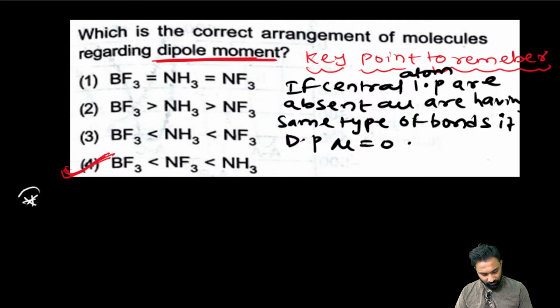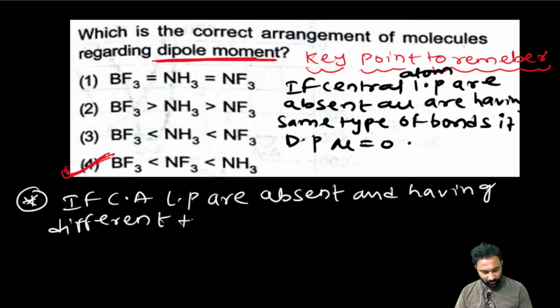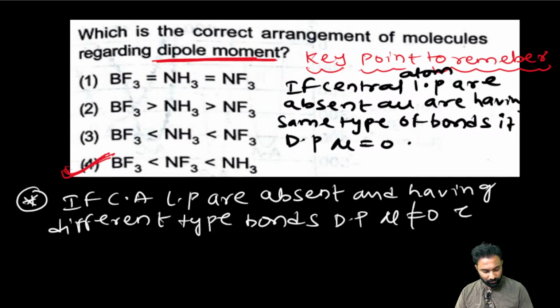Next key point: if the central atom's lone pairs are absent and it has different types of bonds, dipole moment mu is not equal to 0.